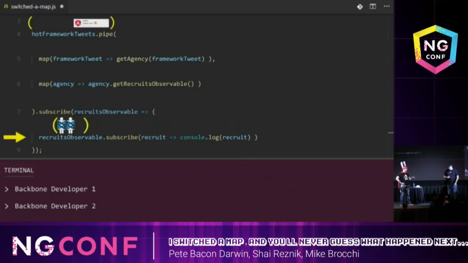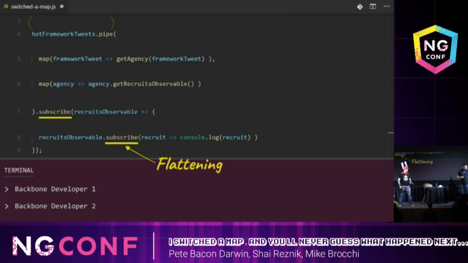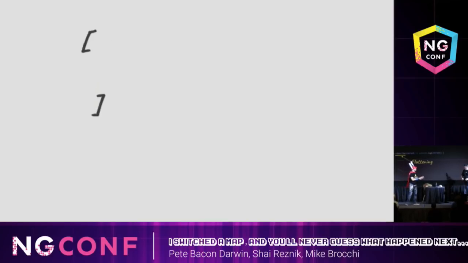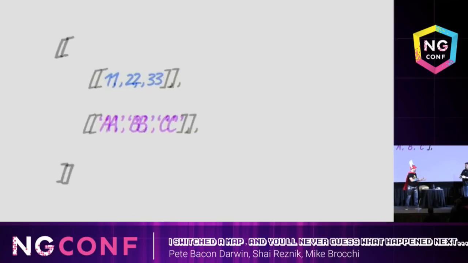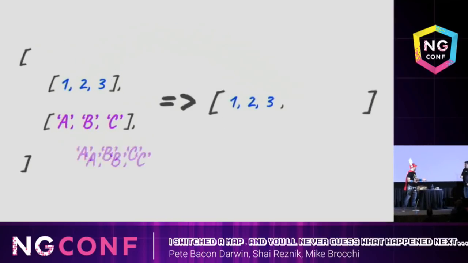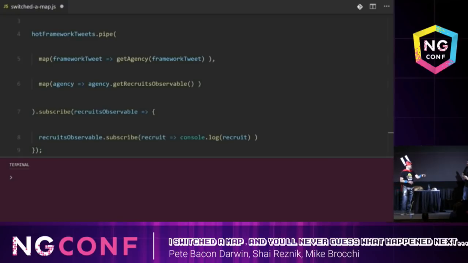When you subscribe inside a subscribe, that is called flattening the observable. Flattening. Think about it like an array of arrays. If you'd like to have one giant array out of all the values of the inner arrays, you flatten it. Flatten it! Okay, I got that. But you need to be careful when you do this with observables. Oh, why do we need to be careful?